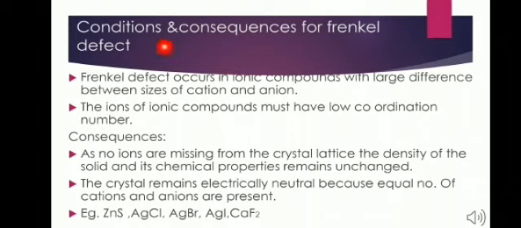Conditions for the formation of Frenkel defect. Frenkel defect occurs in ionic compounds with a larger difference between the size of the cation and the anion. Here the cation should be smaller so that it can occupy the interstitial sites. The ions of the ionic compounds must have a low coordination number. As the cations are smaller in size, here the coordination number will be low. If you observe, it is totally different from that of the Schottky defect.